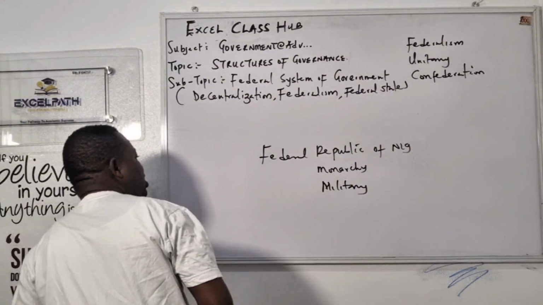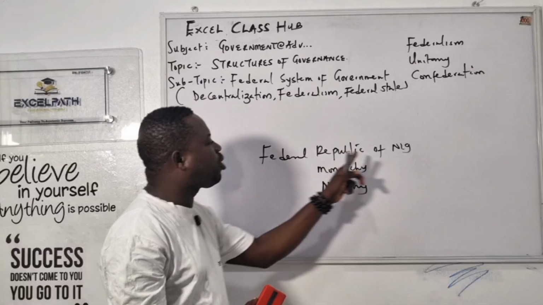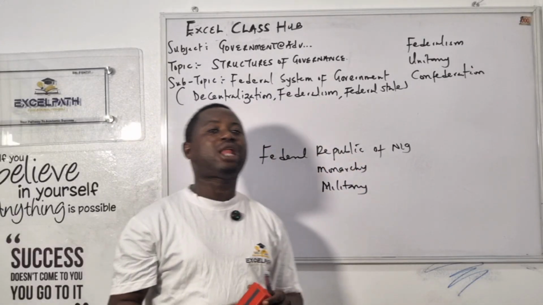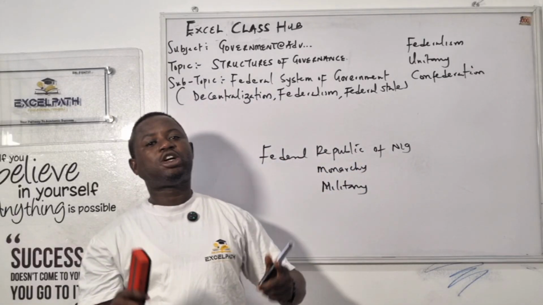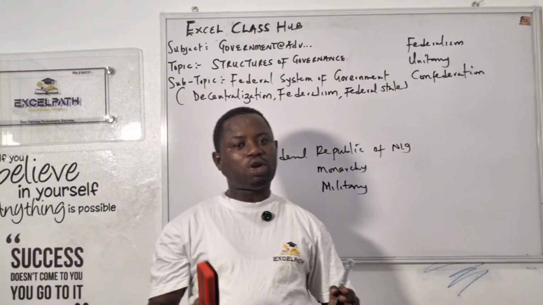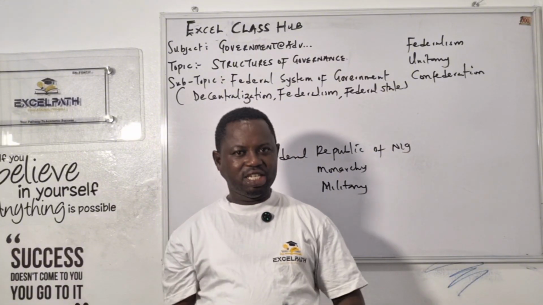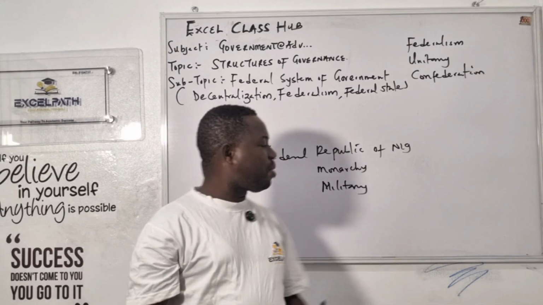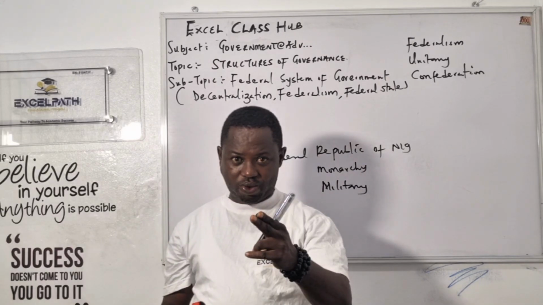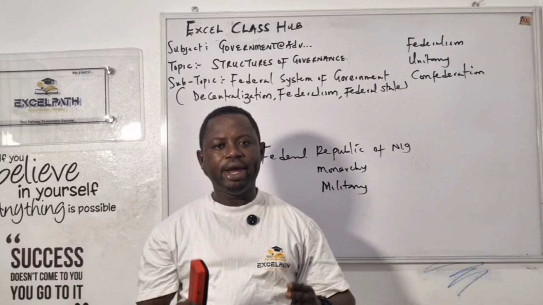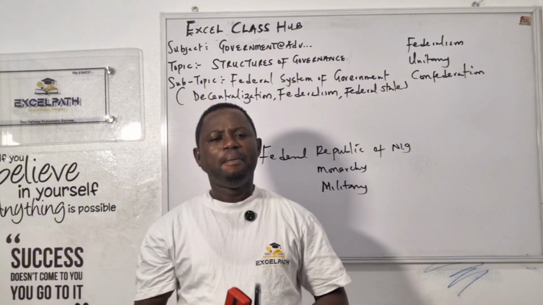Then when we now talk of federal here, let's flip that one. Are you with me, students? Now we are talking of federal here. Federal Republic of Nigeria. Then let me ask you last, what is Republican? Whereby the country uses a president. That's what they call Republican. When you have a president in a country, it's called Republican. Then when we talk of monarchy, when you have the king or the queen, it's called monarchy. But let's leave that.